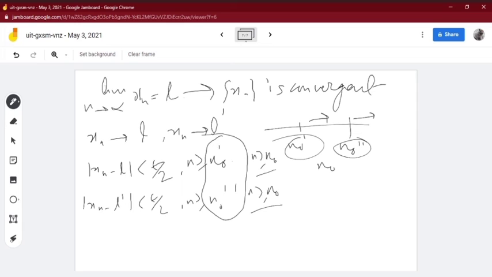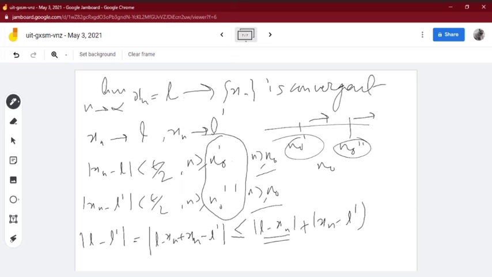Then we can write |L minus L dash| is equal to |L minus xn plus xn minus L dash|, which is less than or equal to |L minus xn| plus |xn minus L dash|. This is less than epsilon by 2 plus epsilon by 2, which equals epsilon.